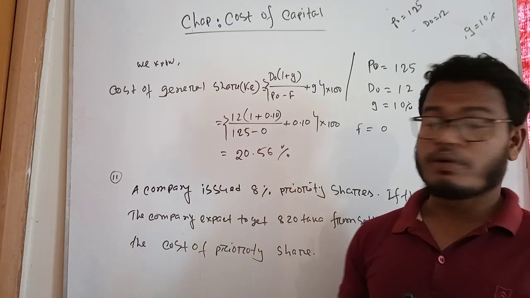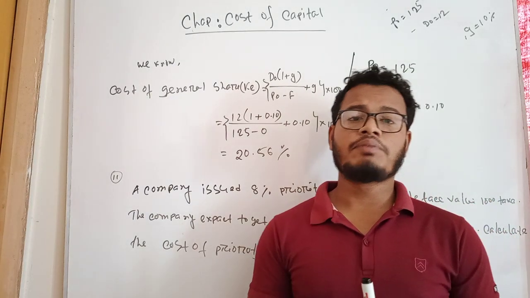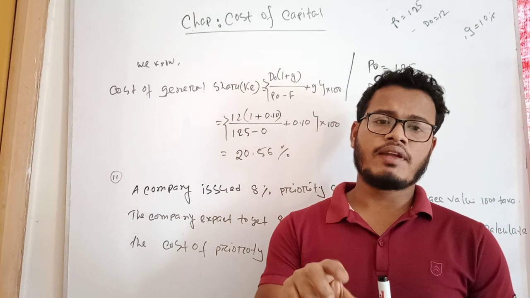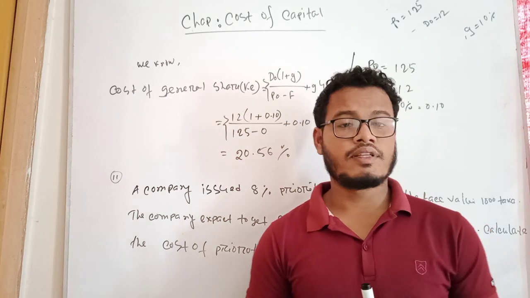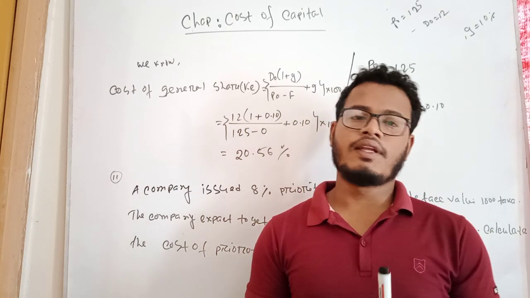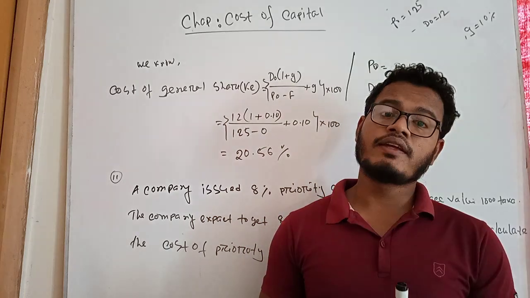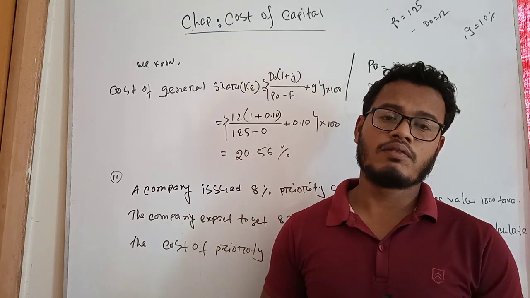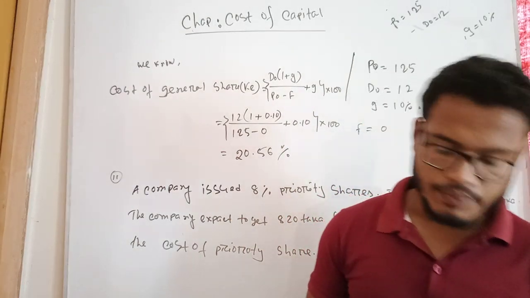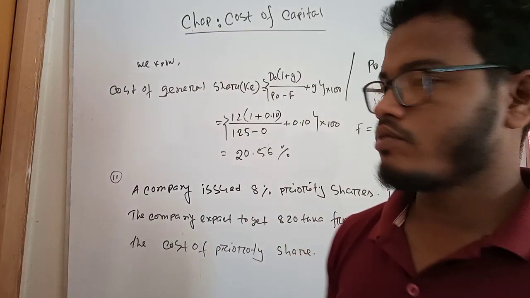And another important point is, if the dividend is given as a percentage, then you make the dividend into taka by multiplying it with the face value. So I hope you can easily understand the cost of general shares.